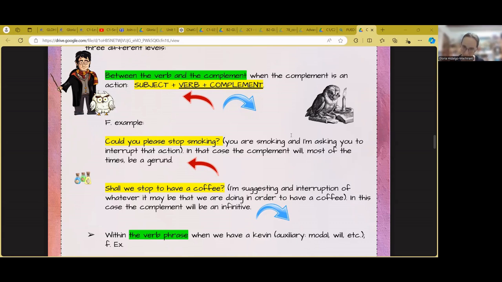If I use the verb to need, it is basically prospective. I need to drink water. I need something which hasn't been given to me yet. That's why I need it. I need to drink water.